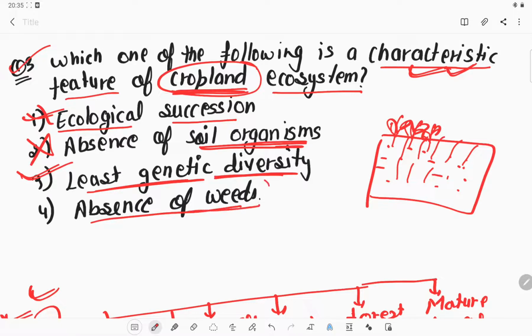And absence of weeds in the crop: when we grow any crop, there will be some kind of weeds, for which we use weedicides to remove all those weeds, so that all the nutrition can be taken by the plant which we are growing. So what is the right answer? The third will be the right answer. There will be the least genetic variation in it.